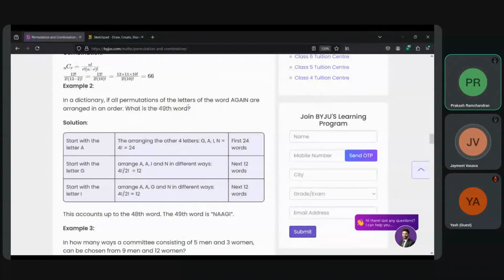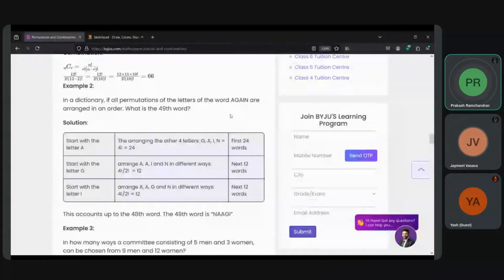I have no problem. In a dictionary, all permutations of the letters of the word again can have all combinations, right? All permutations, everything is possible, right? All repeats are allowed. The only thing is order does matter, right? Order means AA and AA are same, I can understand.